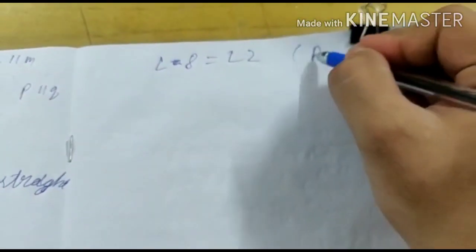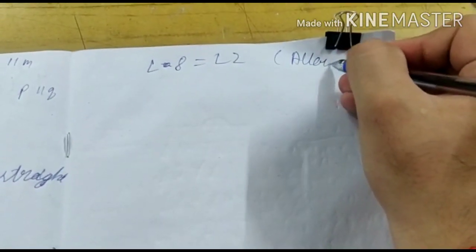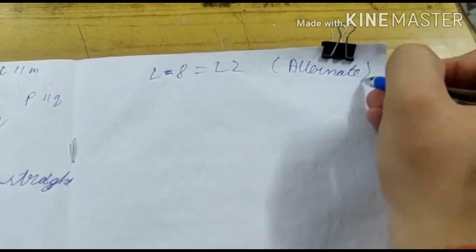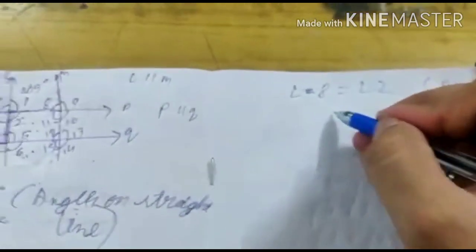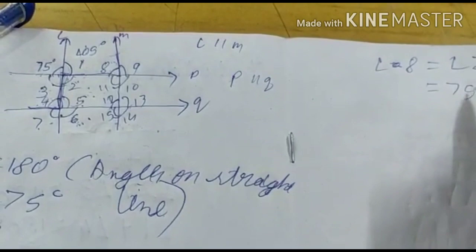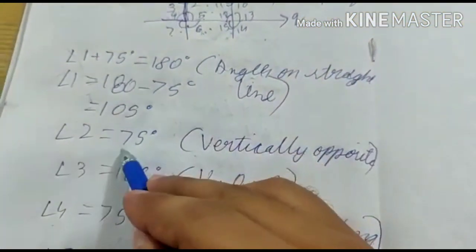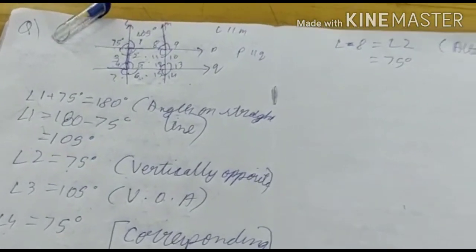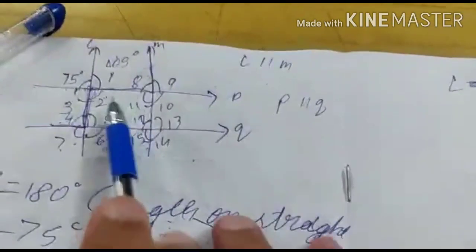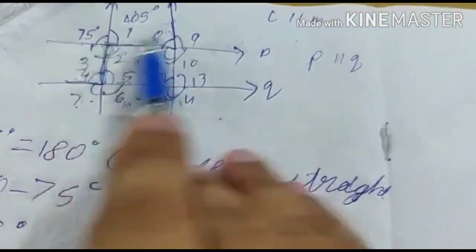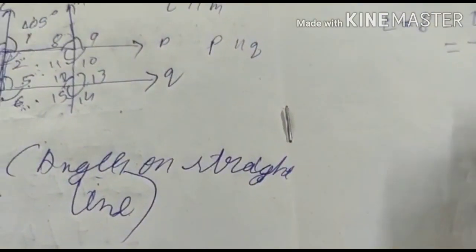So these are alternate angles. So angle 8 will be 75 degrees, as angle 2 was 75 degrees, or angle 8 can also be written as 75 degrees directly. This equals this by corresponding. The way you find easy, both ways can be taken.